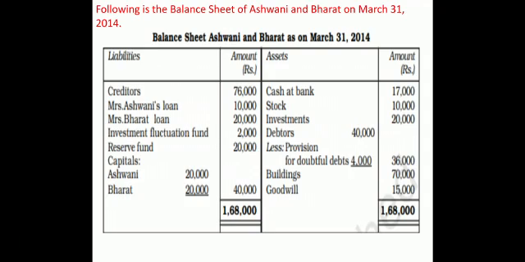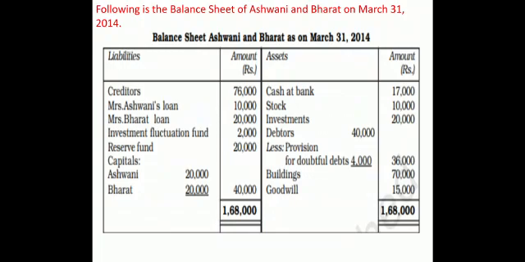Then investment fluctuation fund is given. See, on the asset side, we have investment. On the liability side, we have investment fluctuation fund. See, it is just like debtors. In the list of sundry assets, we put debtors at the gross value 40,000. Provision we put in the list of sundry liabilities 4,000. Same way, investment 20,000 will be put in the list of sundry assets, and investment fluctuation fund will be put in the list of sundry liabilities. I hope this statement is clear.